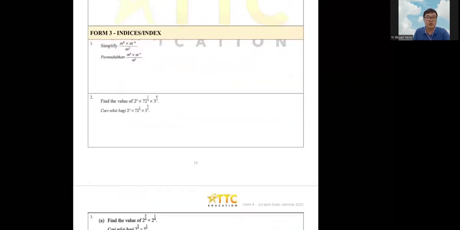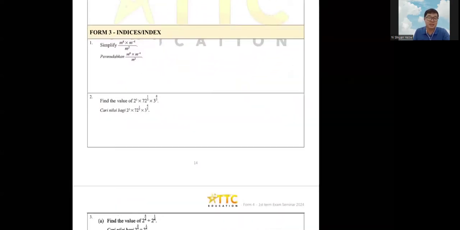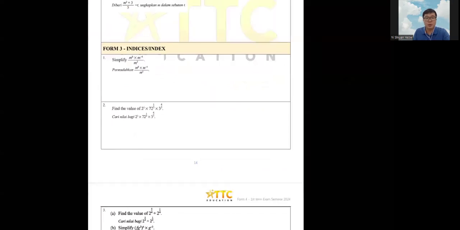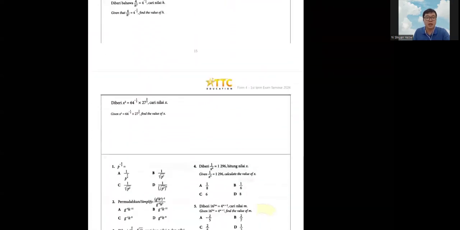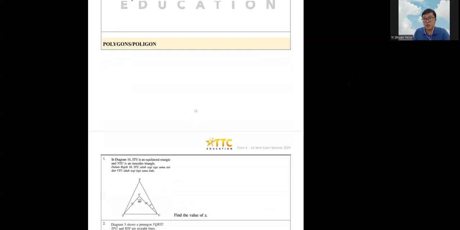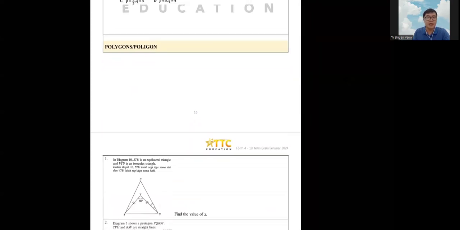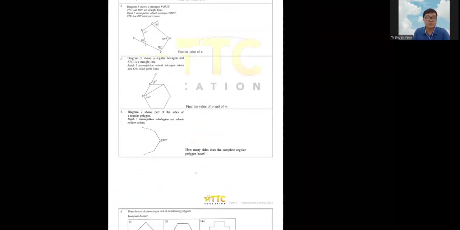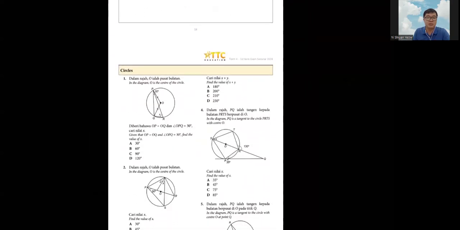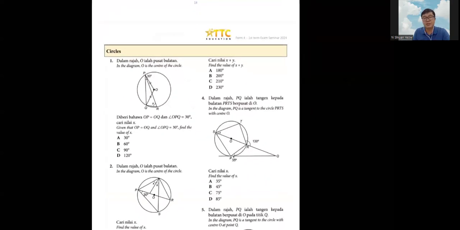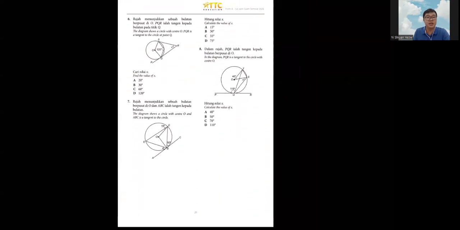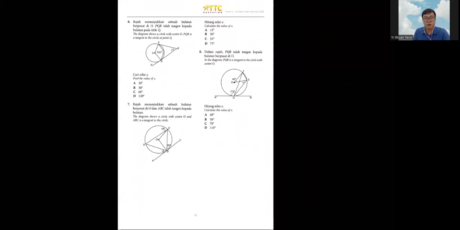And then we have your Form 3 indices, Chapter 1. After that, you will have your polygons, Form 2 Chapter 4. And then you have the chapter on circles, Chapter 6 of your Form 3. And then that is all for your Form 4 first term exam seminar.